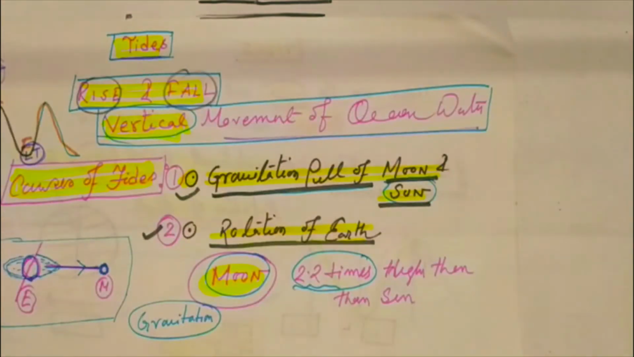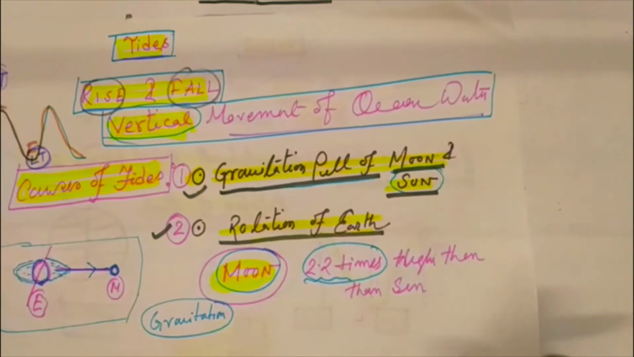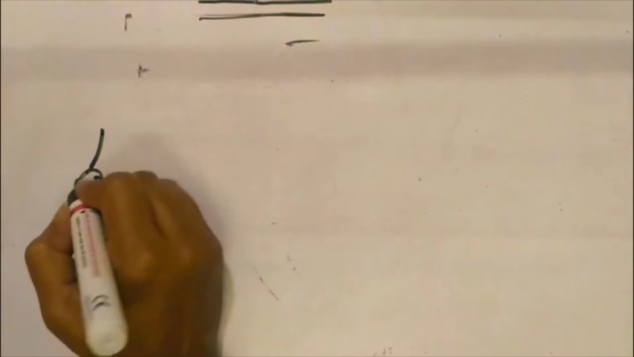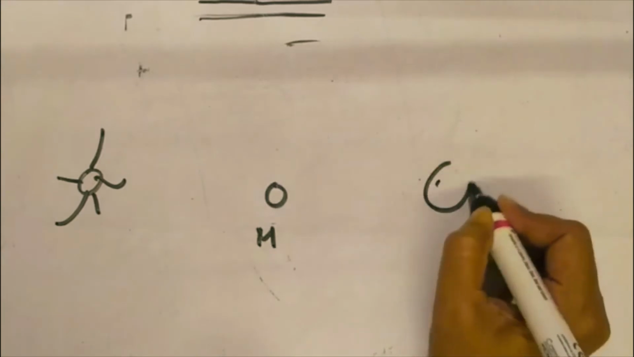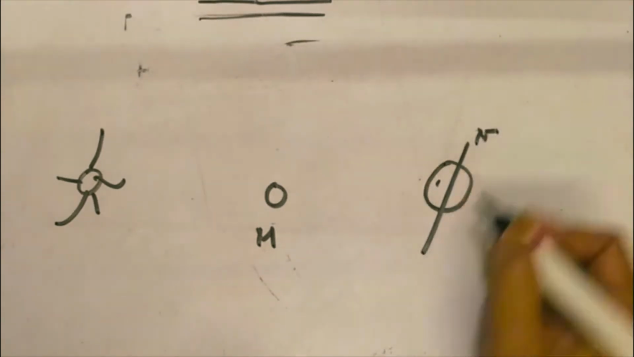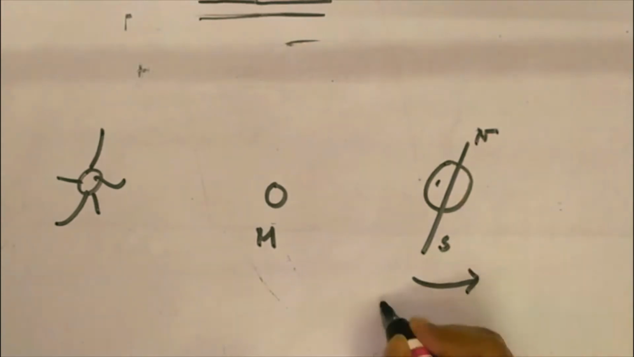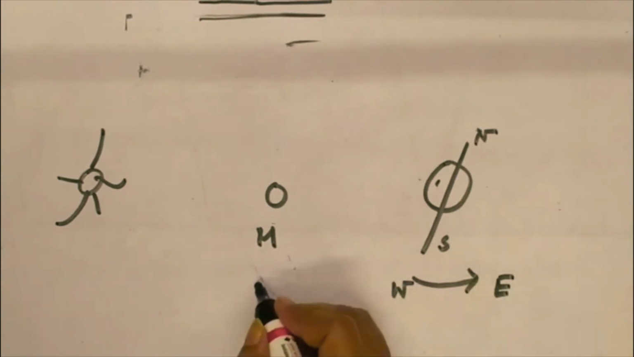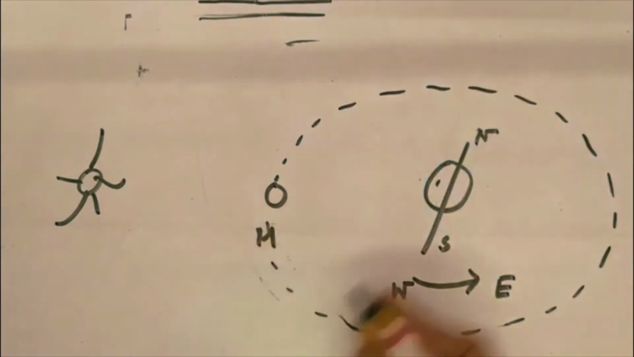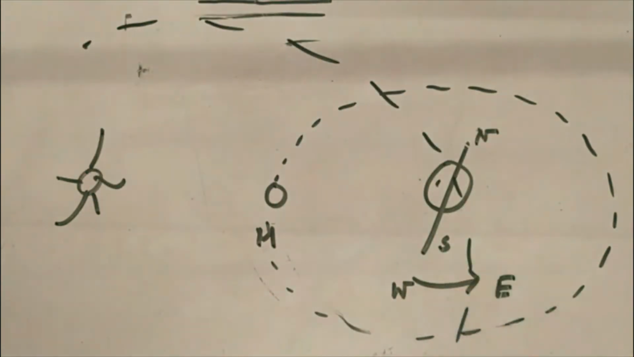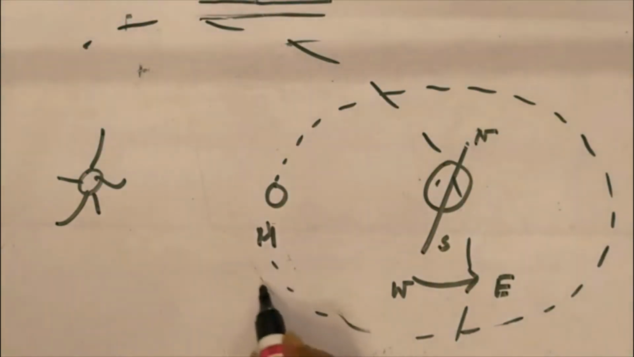Now come to the phases of tides. Suppose this is the sun, and this is the moon, M for moon, and this is the earth with the north pole and south pole. The earth is moving from west to east, and the moon is moving in the same direction. This is the moon's orbit and this is the earth's orbit. The moving direction of the earth and the moon is the same.